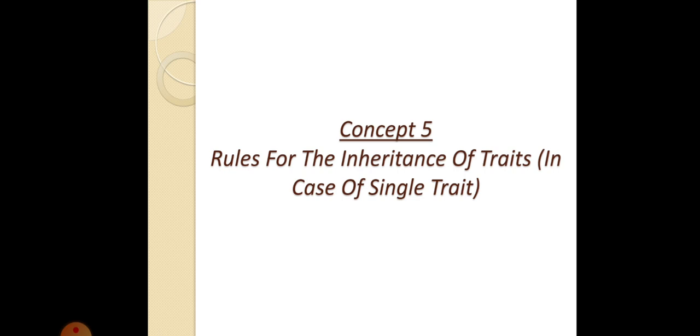Mendel took pea plants and he did cross pollination. Pollination is the process by which pollen grains are transferred from anther to stigma.